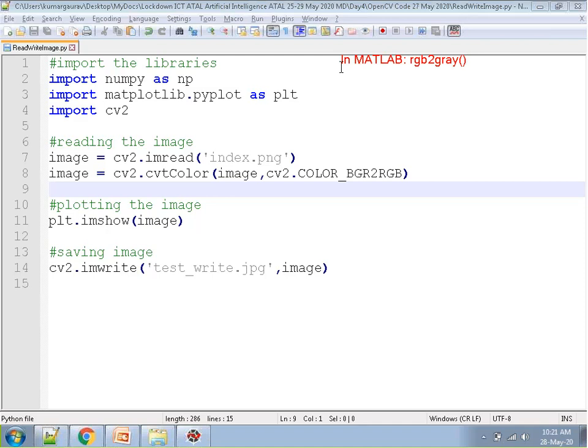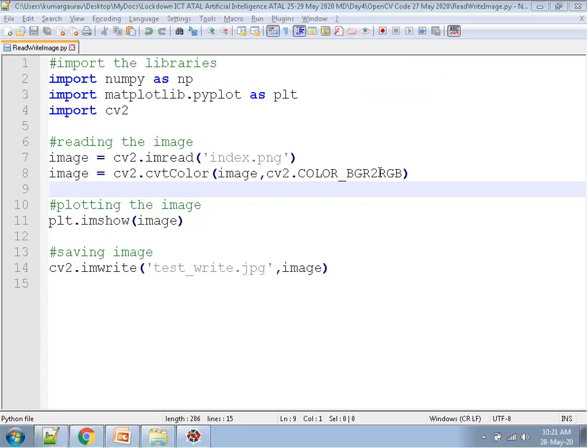Okay. So in case of MATLAB, we write rgb2gray. In OpenCV, we write cvtColor, and this cv2.COLOR_BGR2RGB.